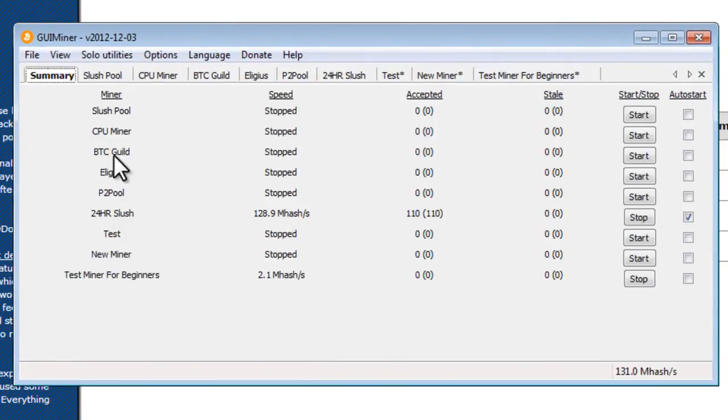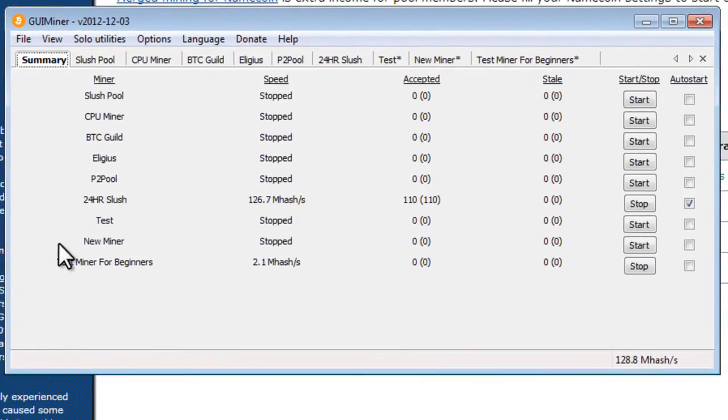Now we're going to also click on View, Show Summary, and that's going to show us a nice little summary of all of the activity in our mining program and all of our workers that are mining. You can see here, test miner for beginners. I have it mining. The only reason why it's only at 2.1 is because I'm already using all of my CPU power in my previous miner. So I'm just going to stop that. And so you can see here I'm mining at 131 mega hashes per second. I've only started this up within the last 5 minutes, and I'm already up to 110 shares that have been accepted, and I have 0 stales.